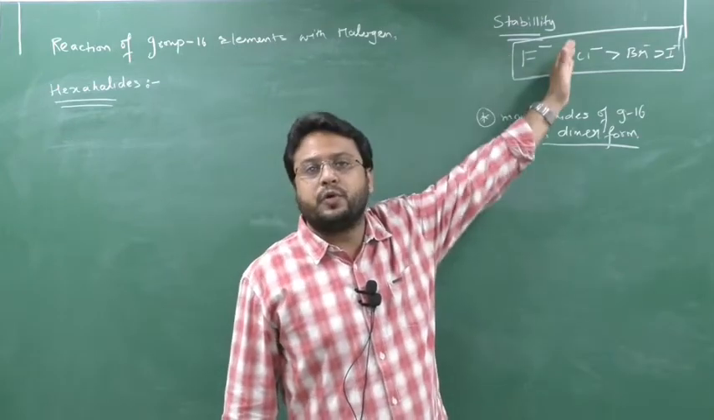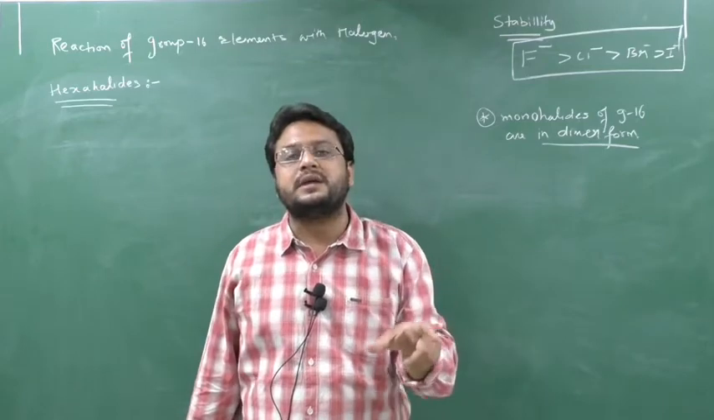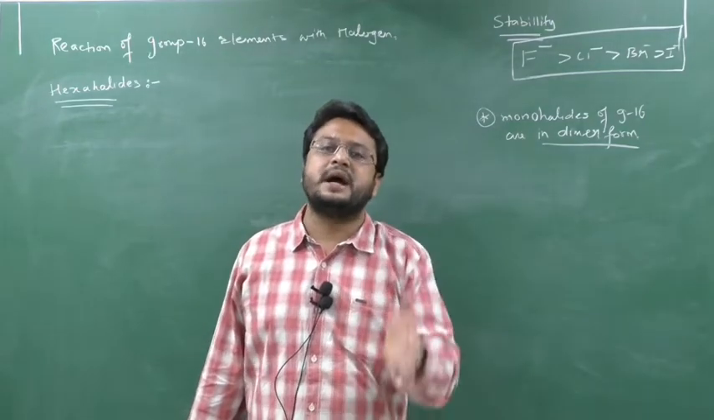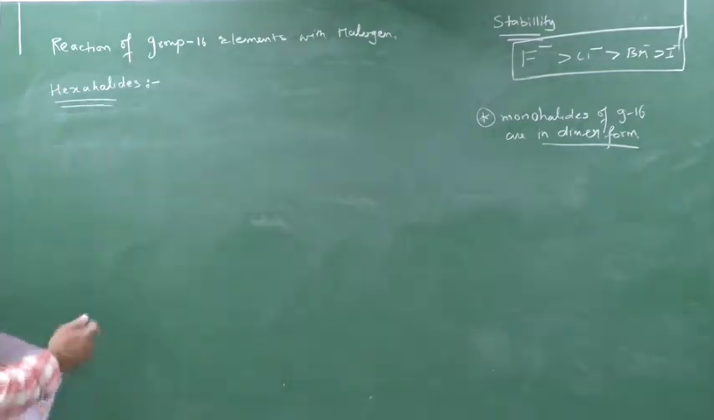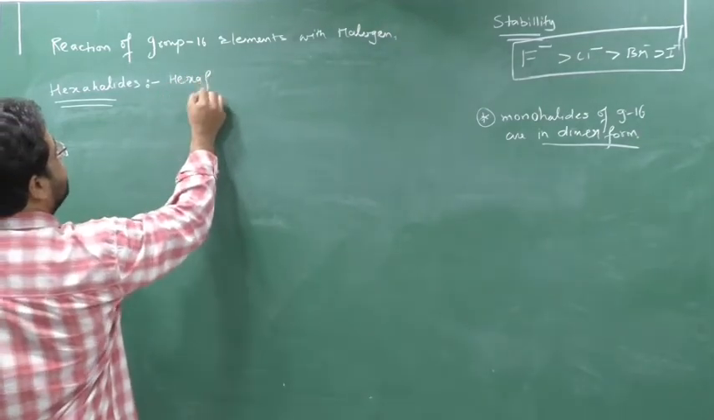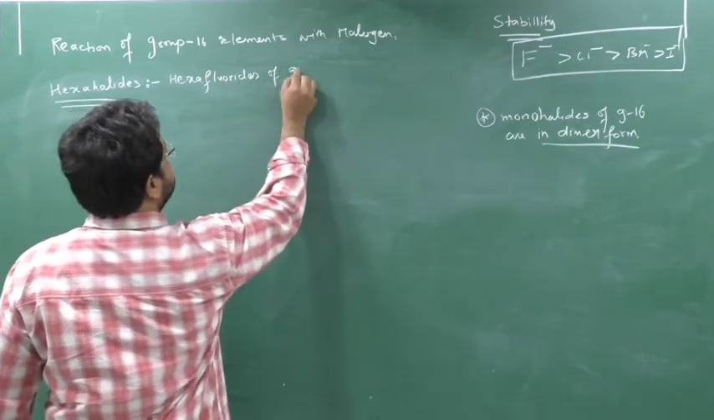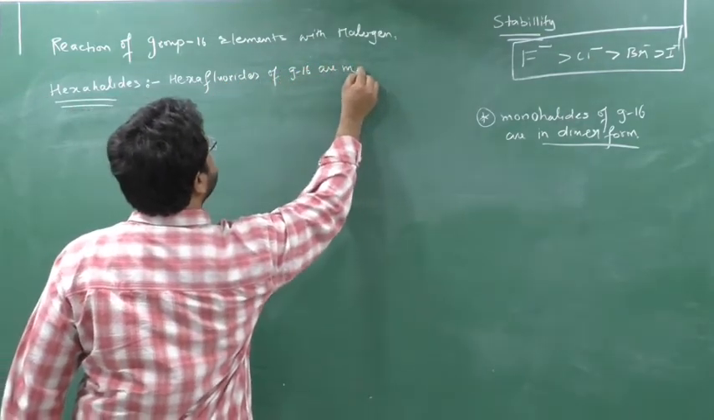Whereas when I go from chlorine to bromine and iodine, their size increases, so bond length increases and bond strength decreases, hence they are less stable. Okay, so here hexahalides. The first form I will write down is that hexafluorides of group 16 are most stable.